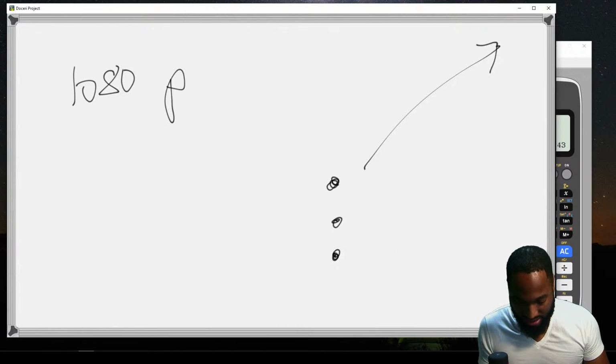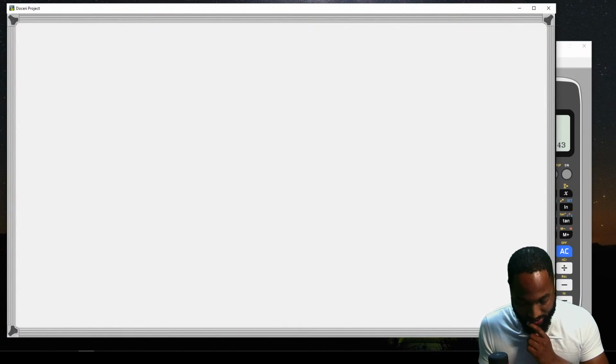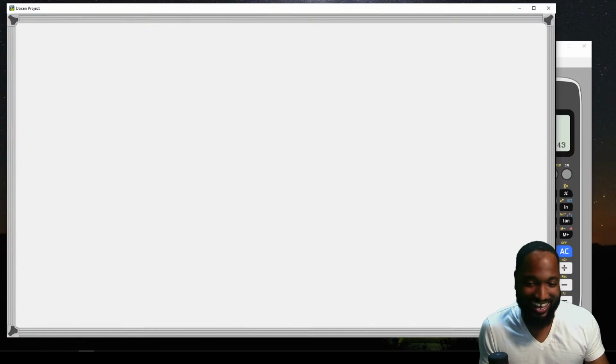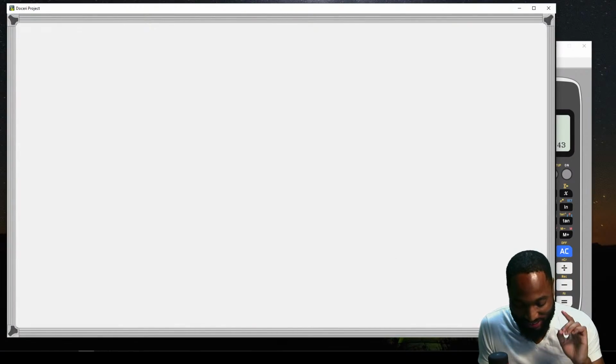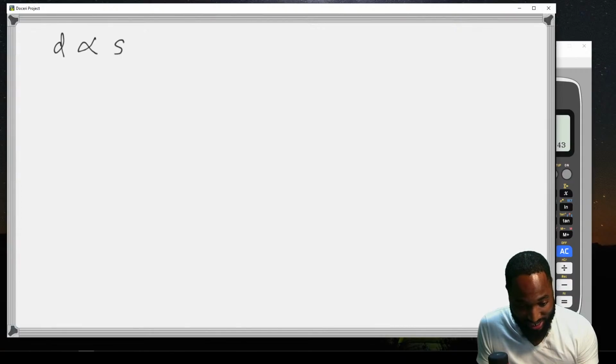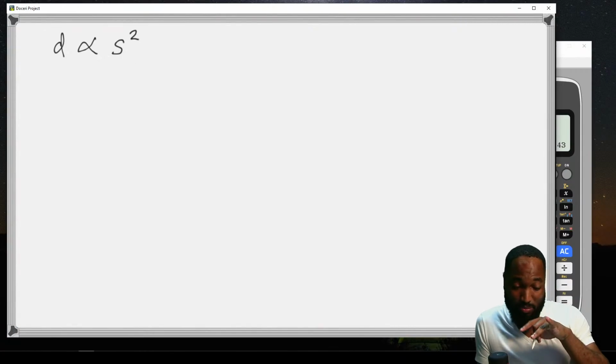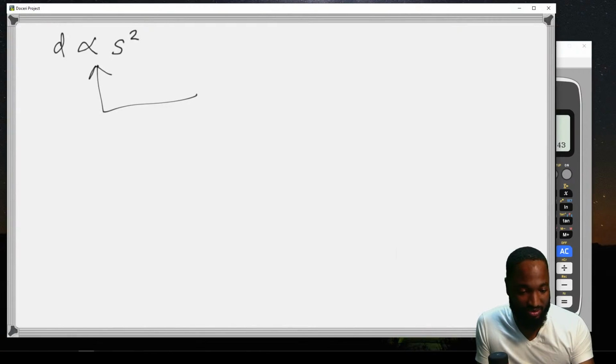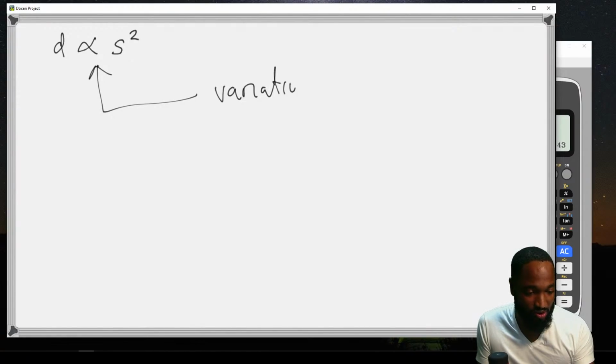The distance needed to stop a car. What is this, physics? What is really going on here? So this is the first really unorthodox question. The distance needed to stop a car is d. It varies directly as the square of the speed at which the car is traveling. This is the sign for variation or proportionality, same difference.